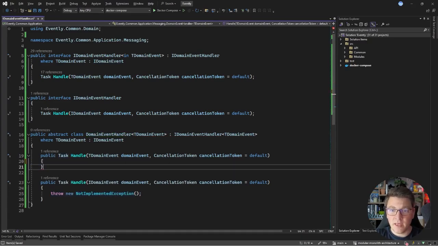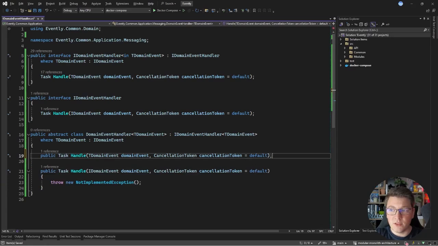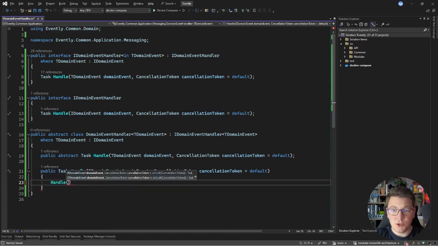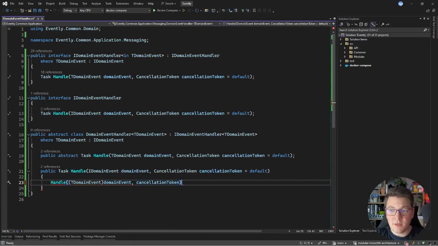What I also want to do is to have the generic IDomainEventHandler implement the non-generic one as well. So let's also implement that in the DomainEventHandler. And then I'm going to make the handle method with a generic domain event abstract, and we're going to implement this in our concrete handlers, and the non-generic one is just going to call the generic method, cast the domain event argument into the concrete domain event instance, and it can also pass in the cancellation token. Because our methods are asynchronous, we have to return the result of the handle method.